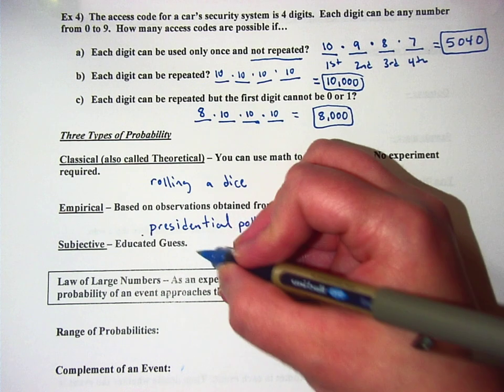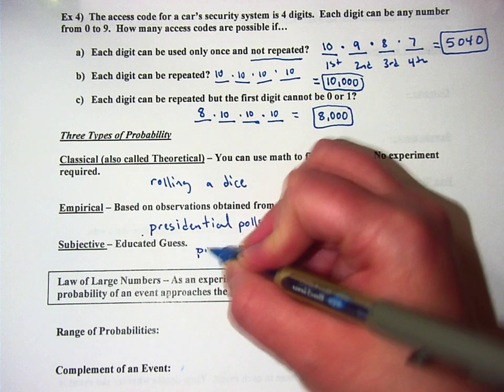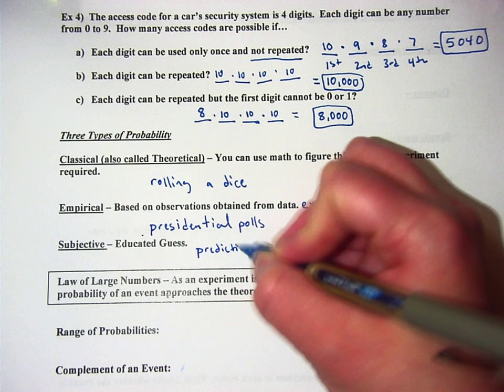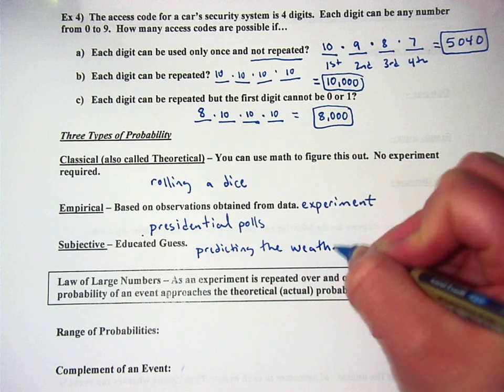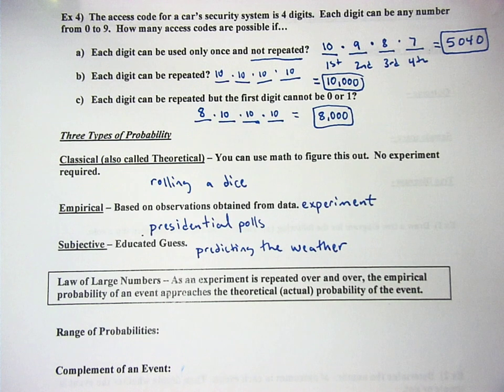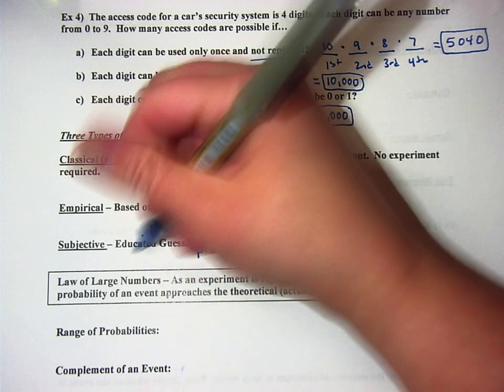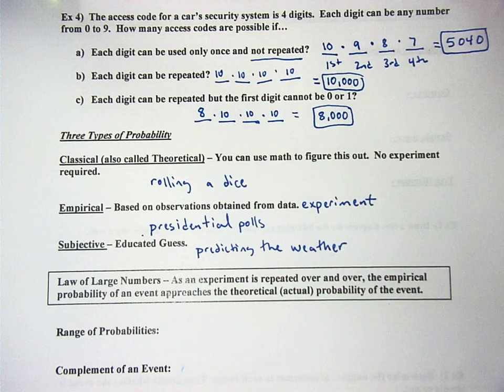Subjective is an educated guess. This is like predicting the weather. There's definitely math and science that goes into predicting the weather, but ultimately, when they say there's a 40% chance of rain, they're making a very, very educated guess. They're not going to say, we've looked at all of the February 9ths in the past, and this is how many of them were rainy, so that's what it means right now. They can look at weather patterns and so on.